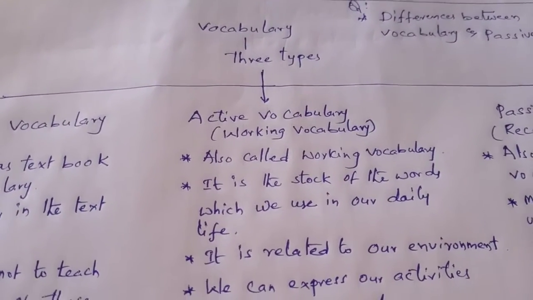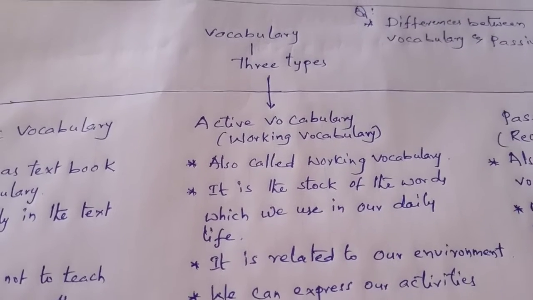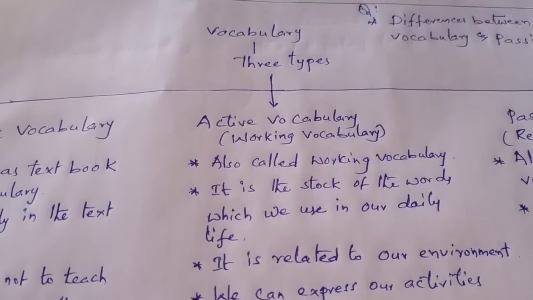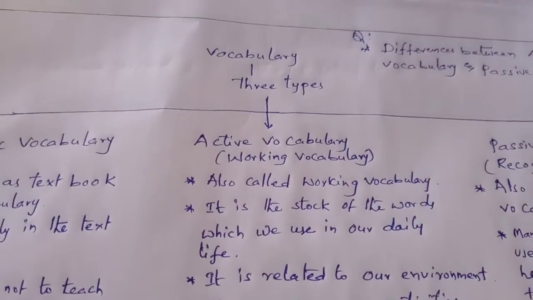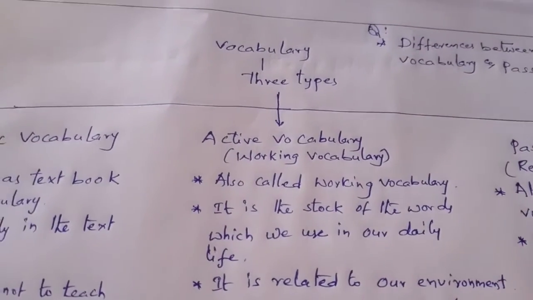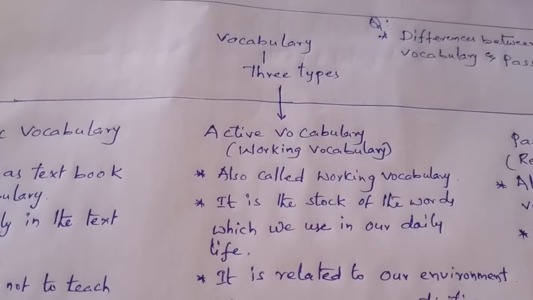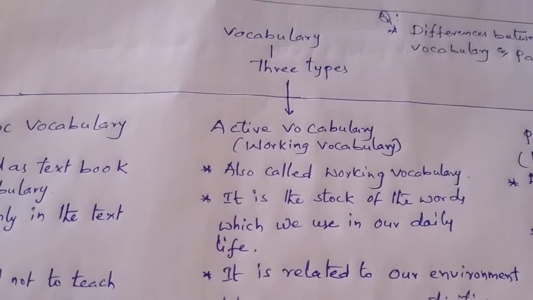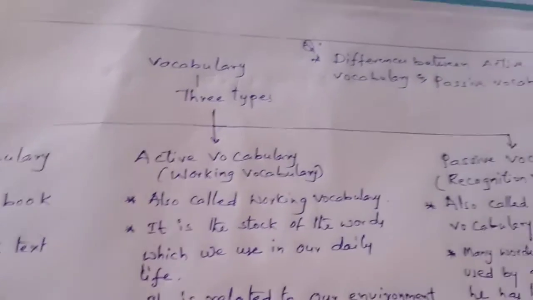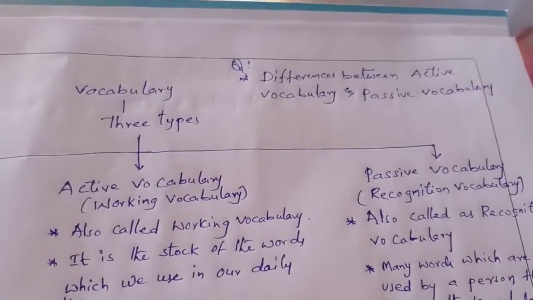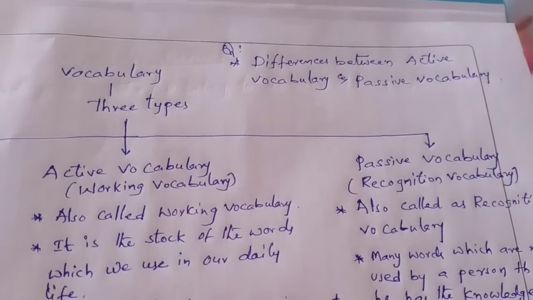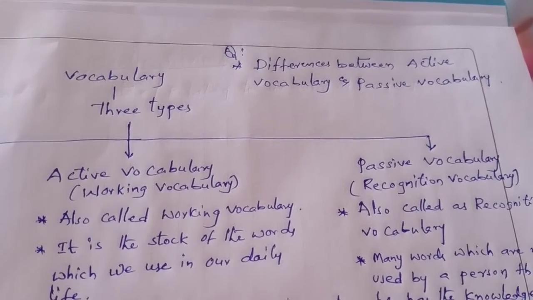So, in the previous classes, we completed what vocabulary is, what the benefits of vocabulary are, and how much vocabulary we need to speak fluently in English. But here, basically, vocabulary has three forms. And here is a question. Write the differences between active vocabulary and passive vocabulary.